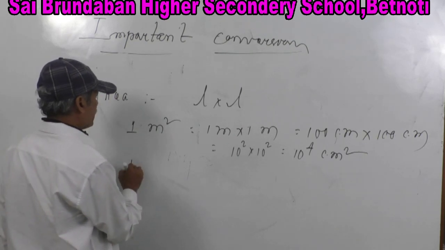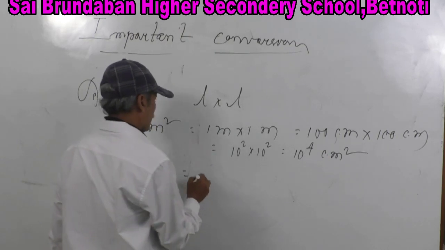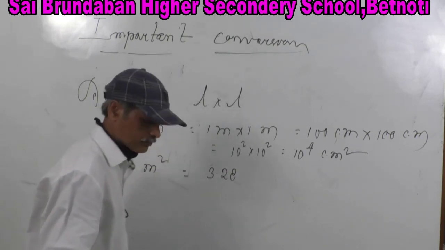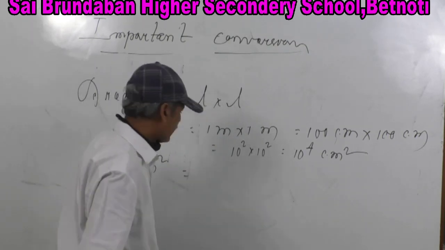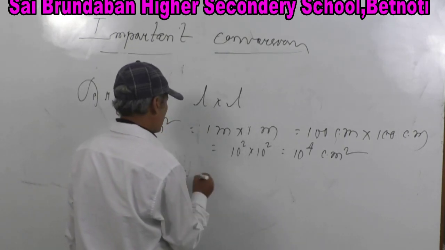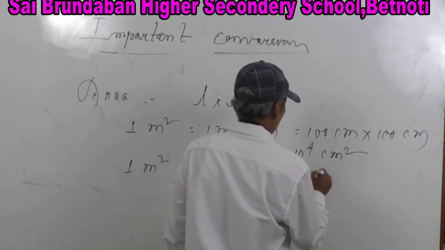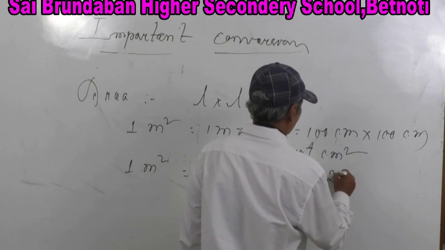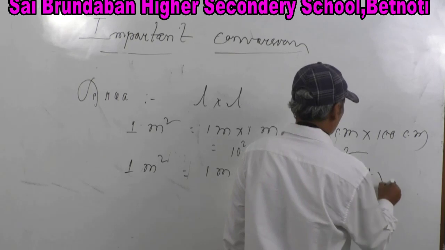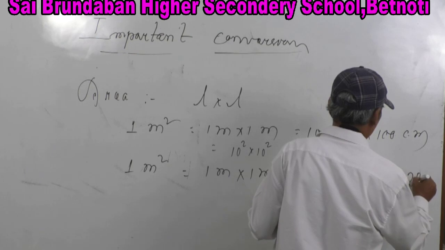Okay, next, 1 meter square. How can you convert MKS system to FPS system? So now 1 meter square is equal to 1 meter into 1 meter is equal to 3.28 feet into, again 1 meter is equal to 3.28 feet.